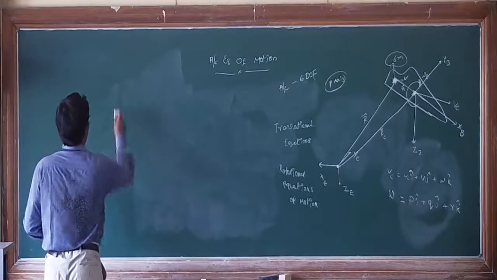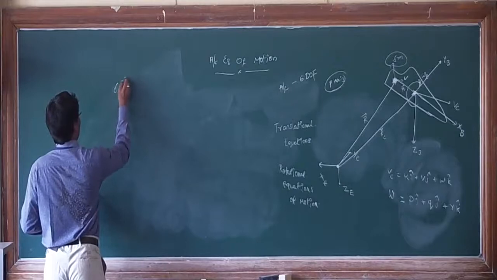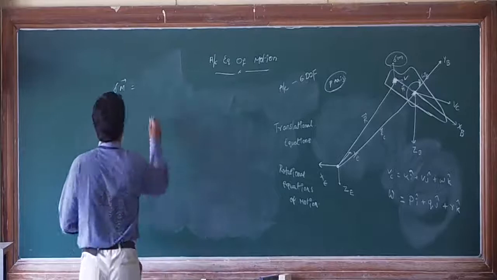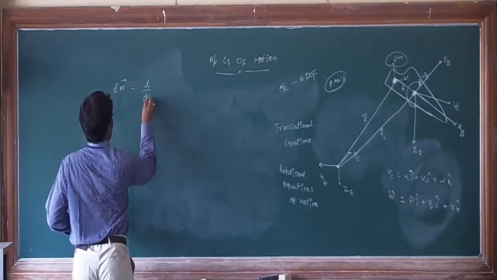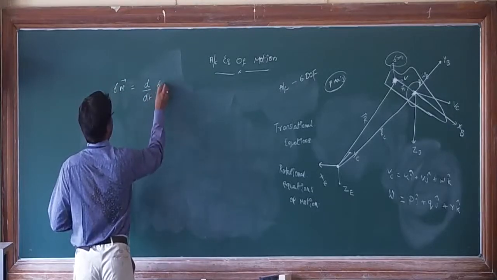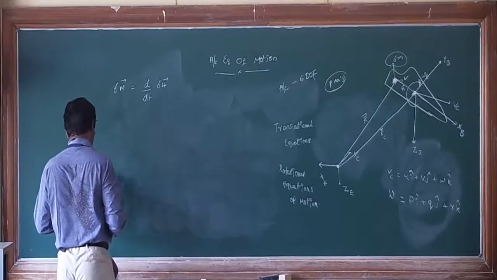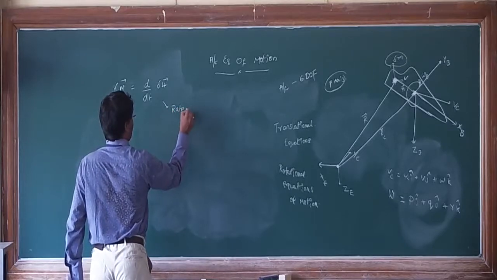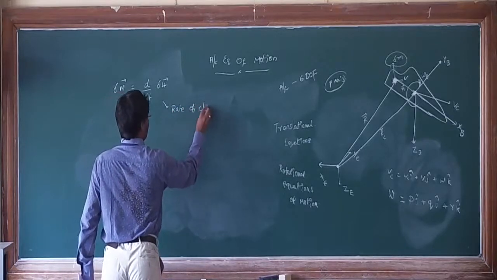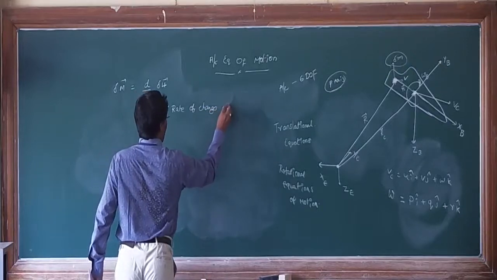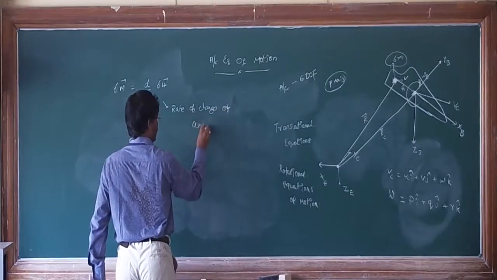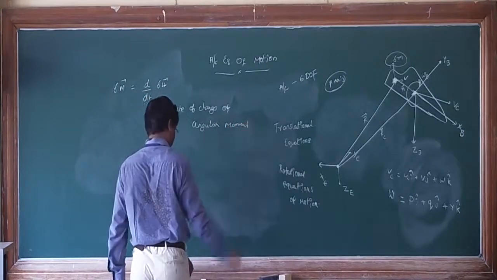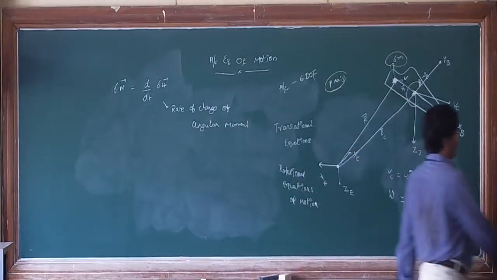For the small mass delta m, the moment is equal to the rate of change of angular momentum.